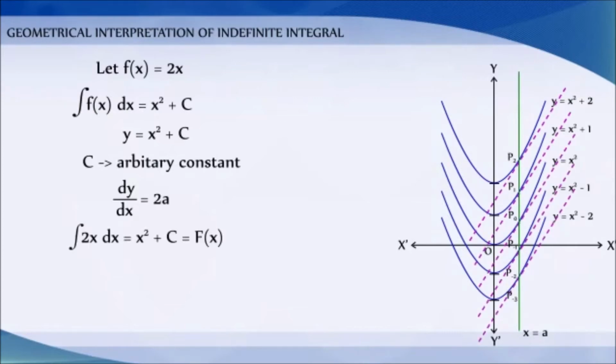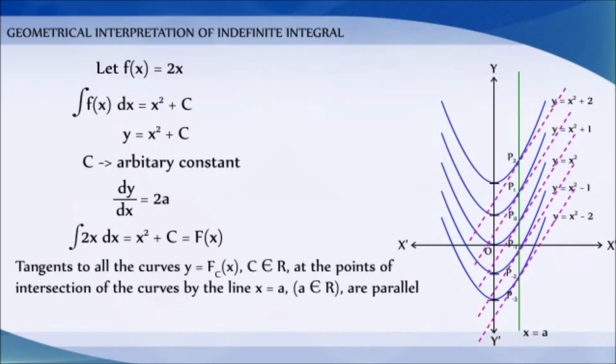Therefore, ∫2x dx = x² + c = F(x), which implies that the tangents to all the curves y = F(x) + c, where c belongs to R, at the points of intersection of the curves by the line x = a are parallel.